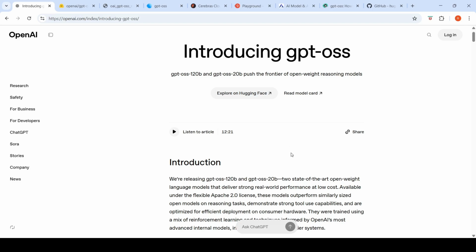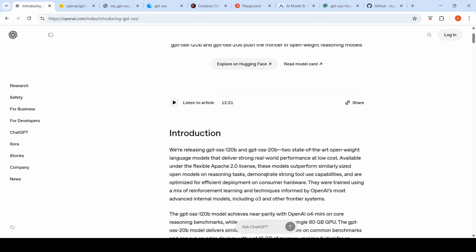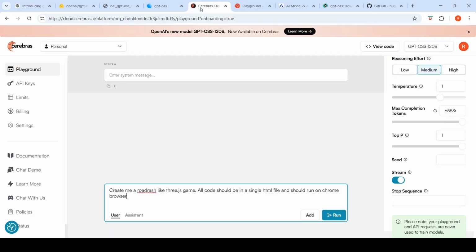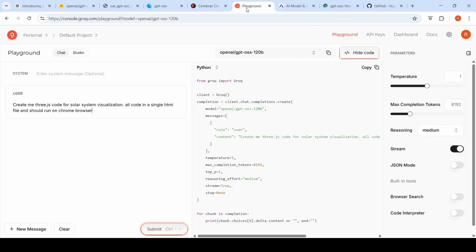You have GPT-oss 120B and GPT-oss 20B. Both are released under Apache 2.0 license, which means that you can redistribute it, you can use it for commercial purposes. These models outperform similarly sized open models on reasoning tasks, demonstrate strong tool use capabilities, and they are optimized for efficient deployment on consumer hardware. These models are already available on Cerebras, where you can go and try it out. It's available on Groq. In both these places, you get really fast inference.